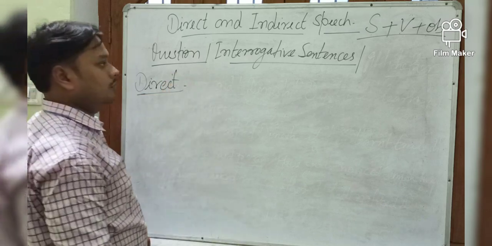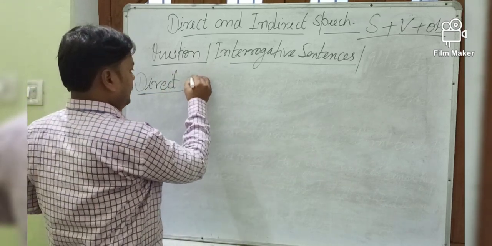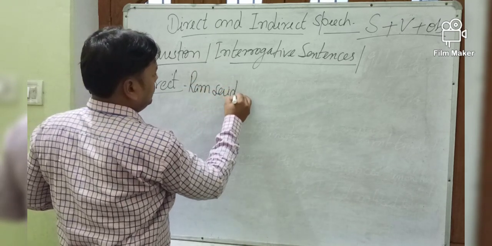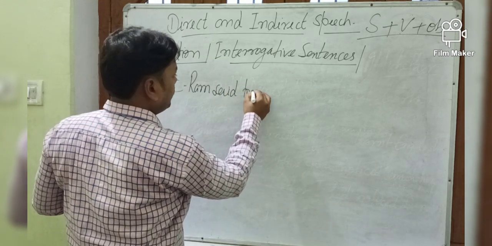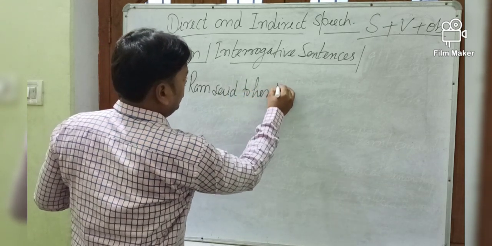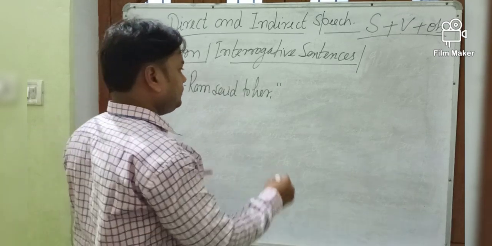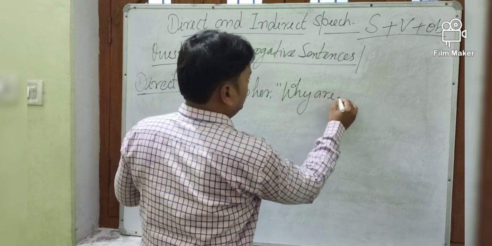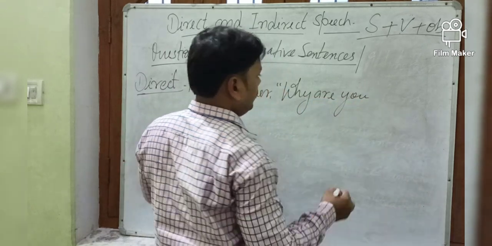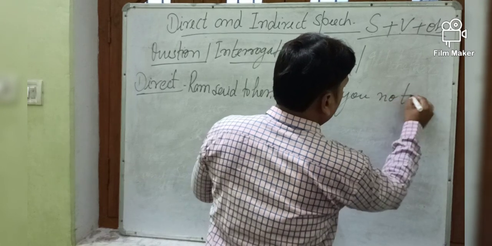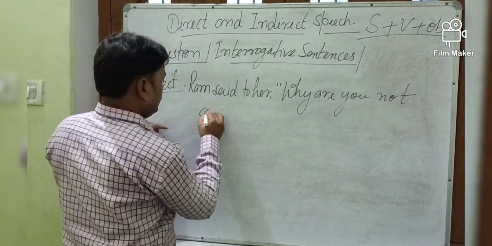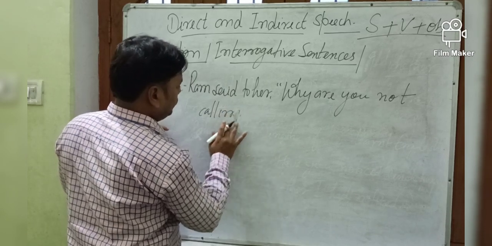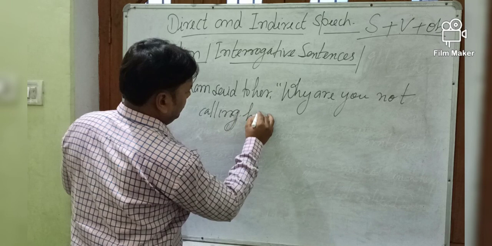WH type sentences. Ram said to her, why are you not calling him?